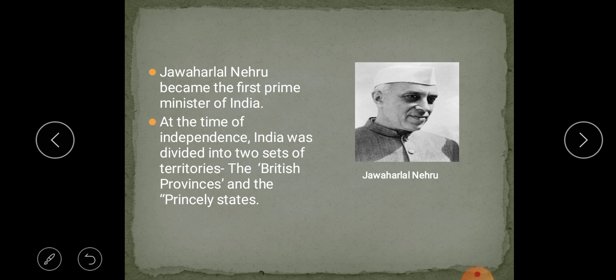They will ask you one more question: who implemented the non-alignment policy? Jawaharlal Nehru, that's all. Answer, 1 mark you will get. On the basis of the Panchsheel principles, he remained away from power politics and aimed to implement the formula of peace and harmony.